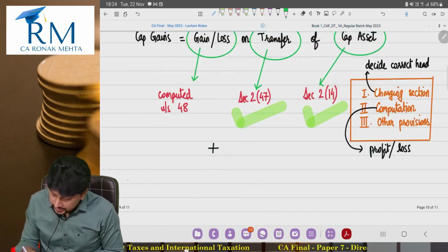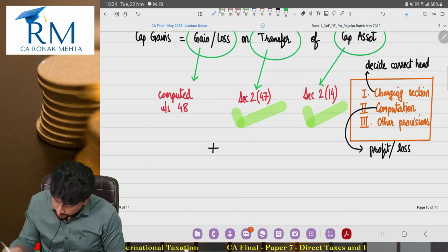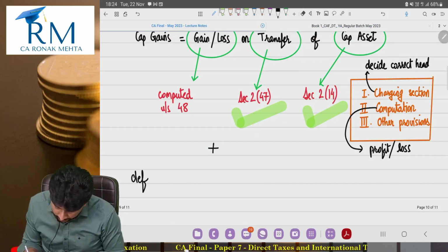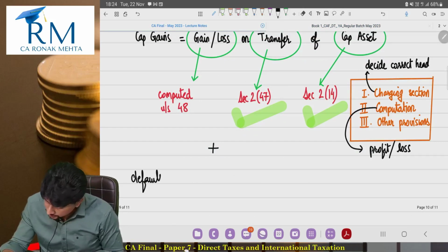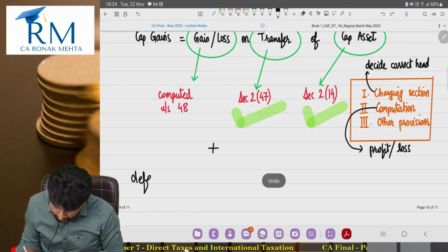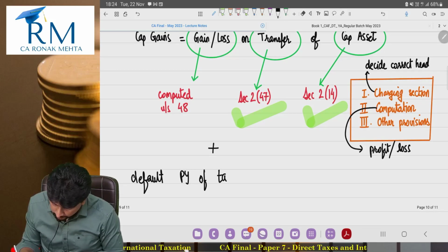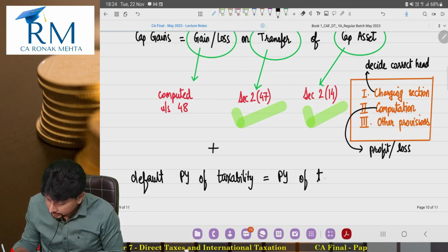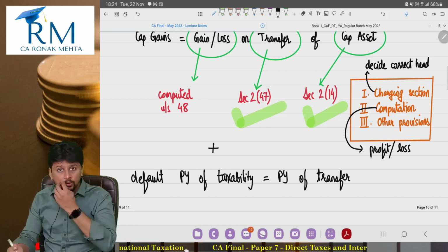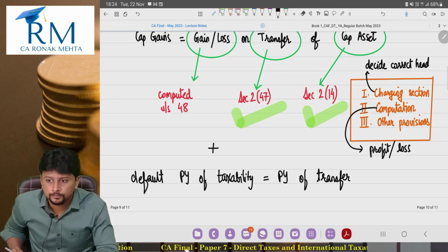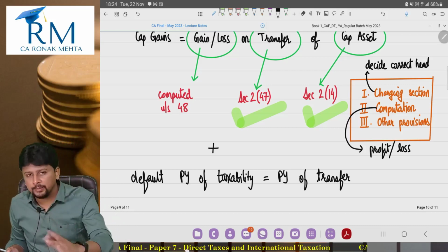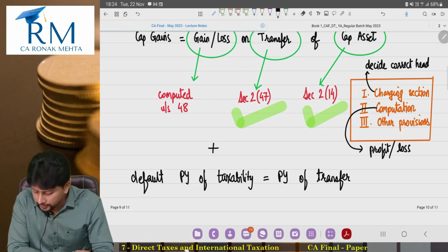If nothing is given in the question, by default it will be taxed in the year of transfer. As we go ahead in the chapter, you will observe that this is the default rule and there are exceptions also to this default rule. We'll see this at that point of time.